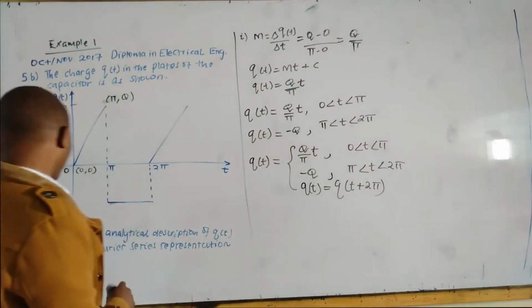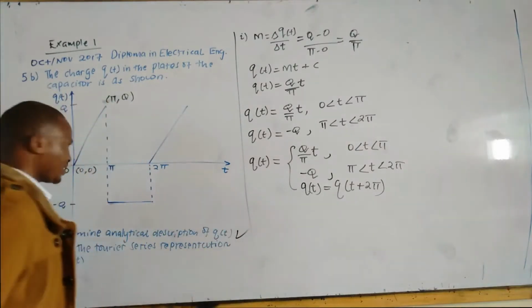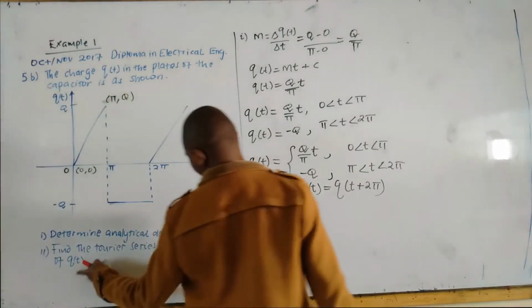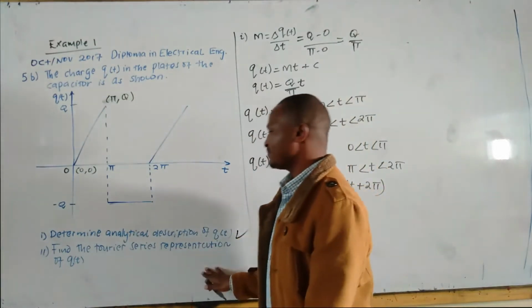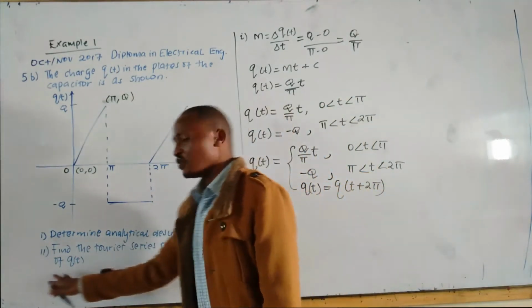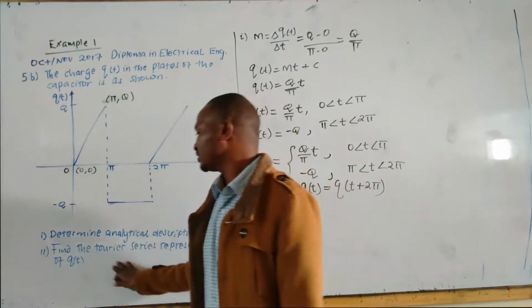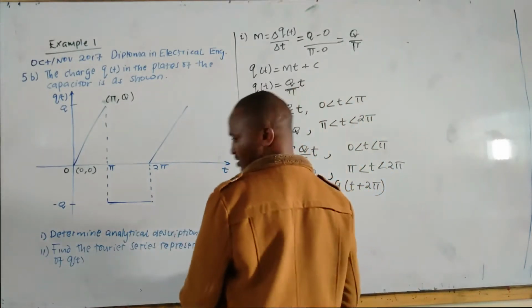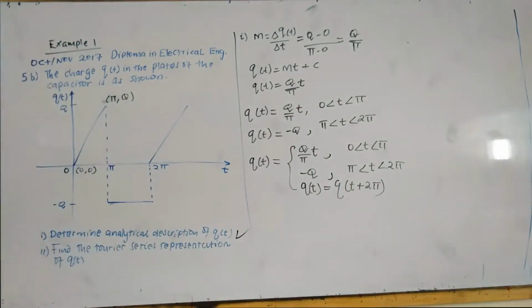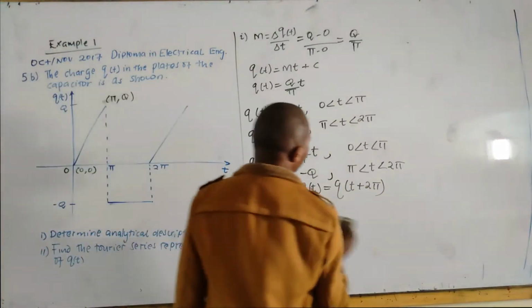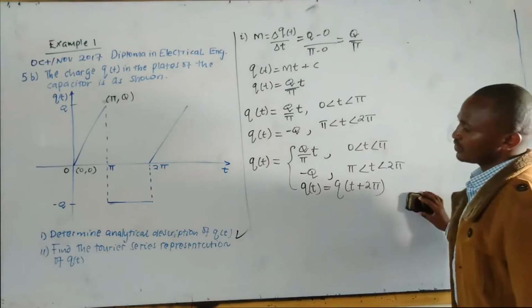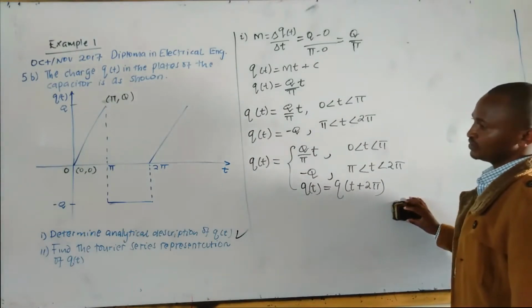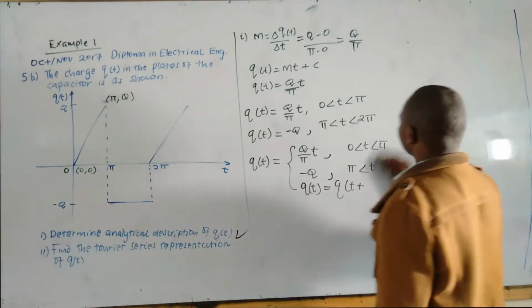Then, having done the first question, we can now embark on determining the Fourier series representation of the charge Q of t. I'm going to remove this. You can always remember this, you don't need to keep it. So I'll remove it.